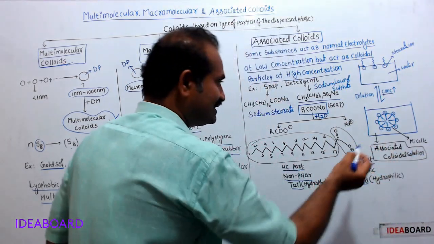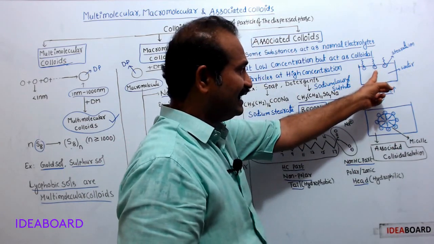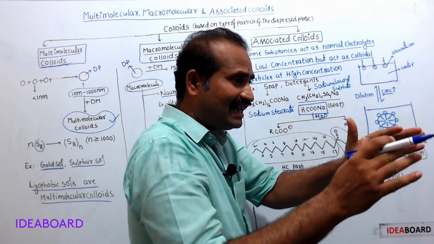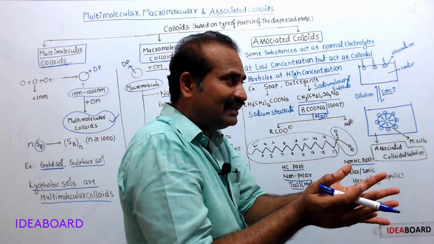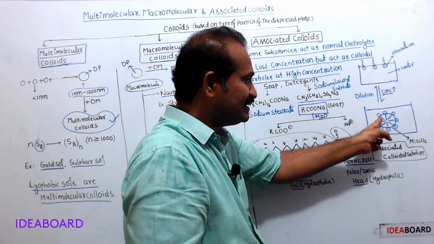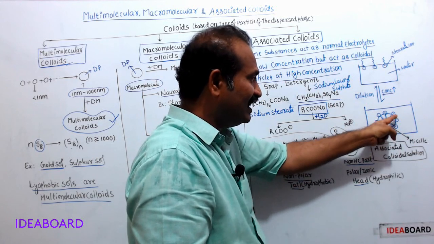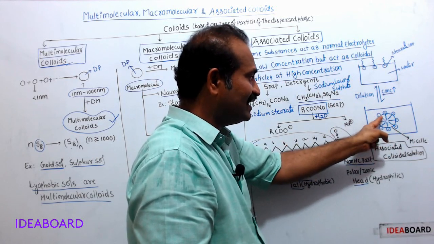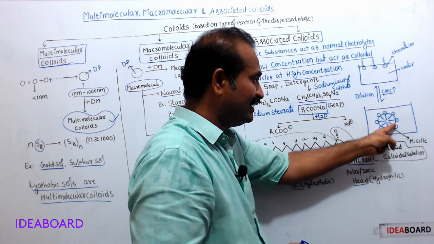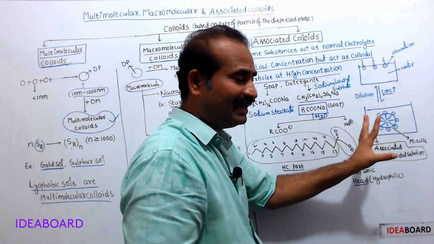When the stearate ion concentration increases in the solution, the stearate ions associate together in a spherical shape. While associating with each other, the stearate ions keep their tails towards the center of the sphere and their heads over the surface of the sphere.